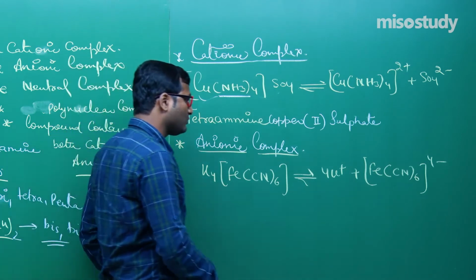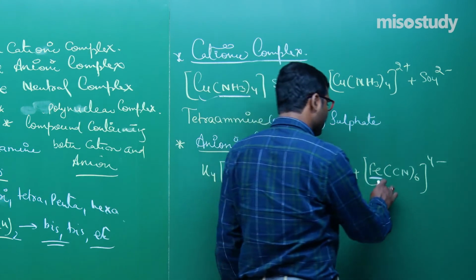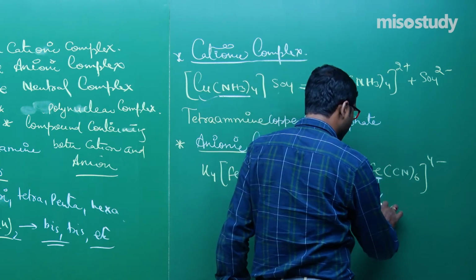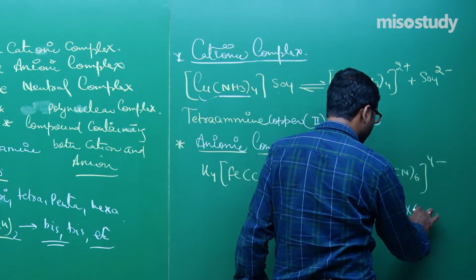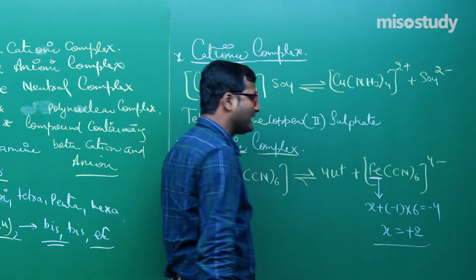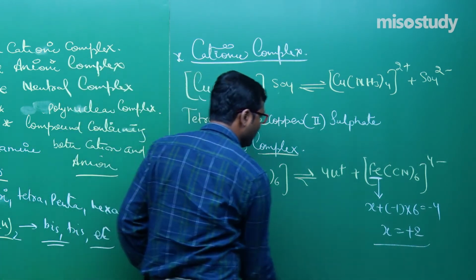Now first of all, what to do? Find out the oxidation state of the central metal atom. What is the oxidation state of the central metal atom? It is, my friend, x plus (-1) into 6 is equal to -4. x is equal to plus 2. Iron is in the plus 2 oxidation state. Am I right? Yes, sir, you are absolutely right.